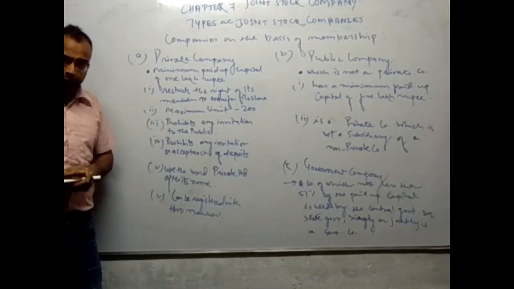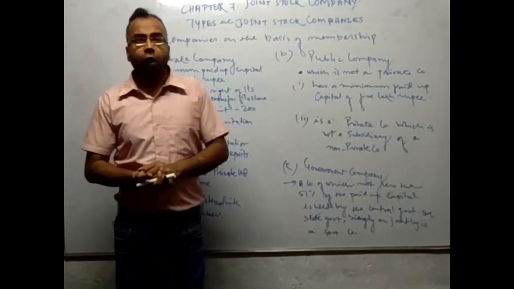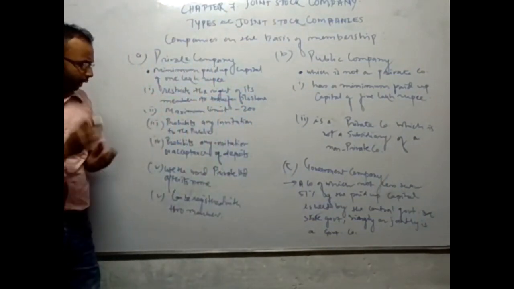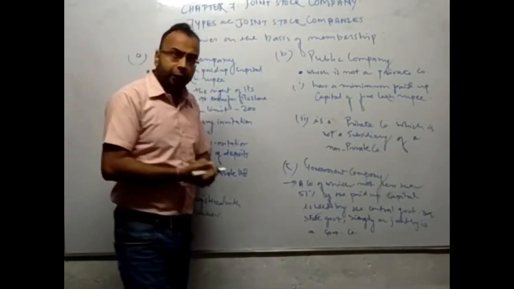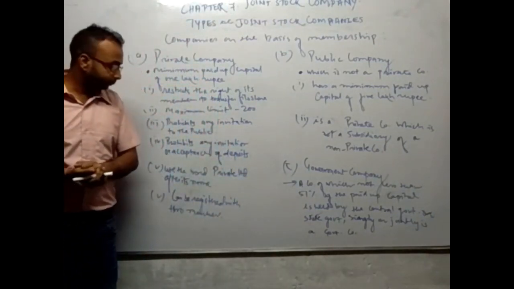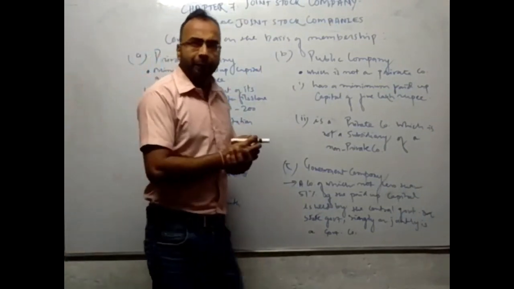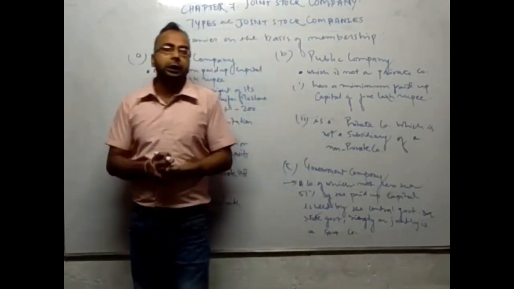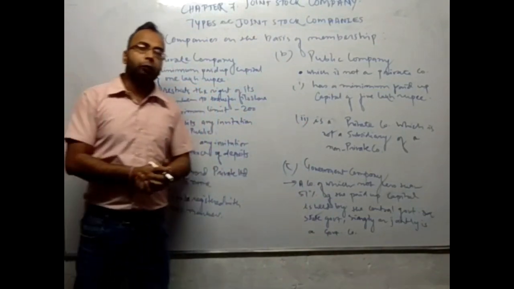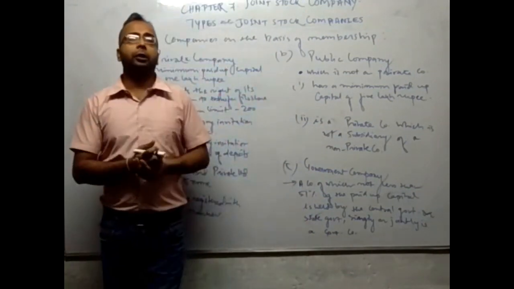Next, it restricts any invitation or acceptance of deposits from the public. And this kind of company should use the words private limited after its name. And the minimum members required to get it registered is 2. So minimum 2 members are required to get a private company registered. So this is all about private company.